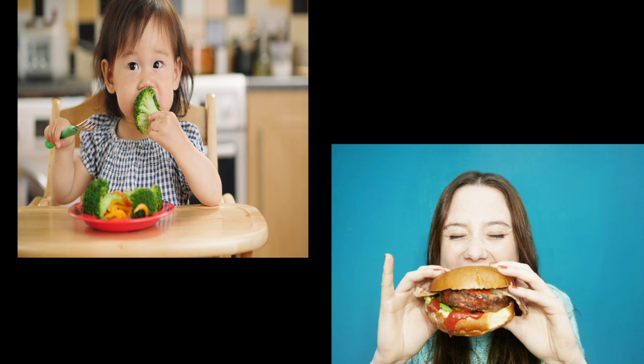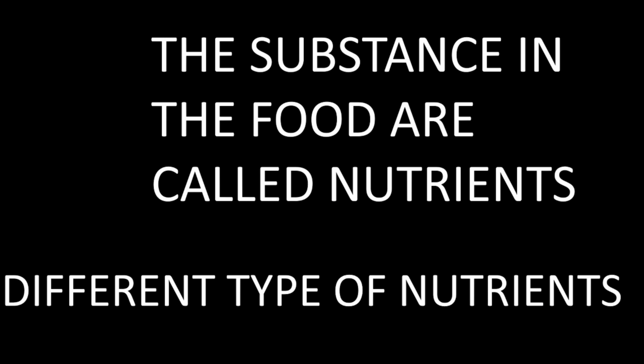Now look at this. A small child eating and a grown up eating. So we all eat a variety of food. In the morning we eat breakfast, then we eat lunch, in the evening we have a light snack, and then again at night we have dinner. Now all this food contains a substance. That substance contained in the food is called nutrients.